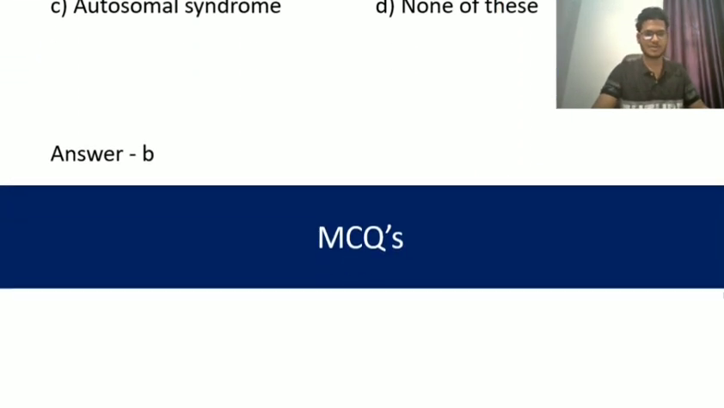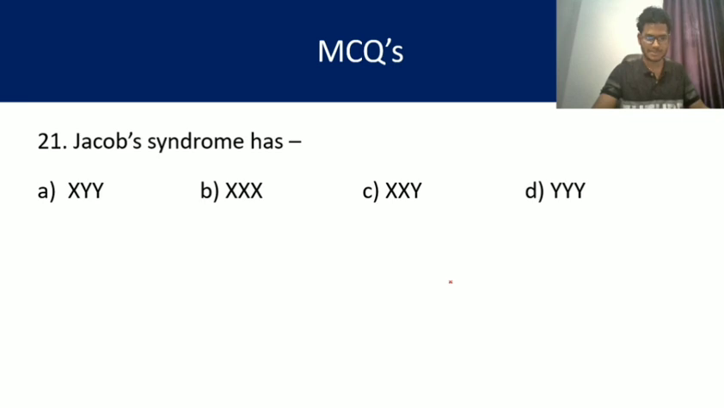Let's move on to question number 21. Jacob syndrome has, the answer is A, XYY sex chromosomes. So three sex chromosomes are there, XYY. No physical changes are seen, but the individual having Jacob syndrome is taller than average. So the answer is A, XYY Jacob syndrome.